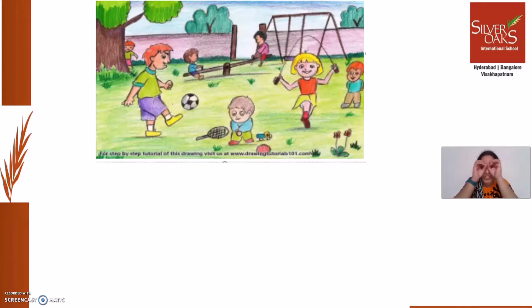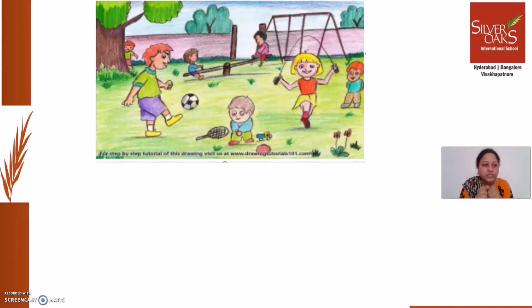So if we see this picture, I see a park in the picture, right? I see a few children playing in the park. There is a boy who is playing football. There is a boy behind the tree. The girl is doing skipping. Two boys are on a seesaw. There is a big tree in the park. There are two big trees outside the park, right? There is a small boy in the park in the picture. He's holding a ball in the hand and there are a few toys beside him, right?